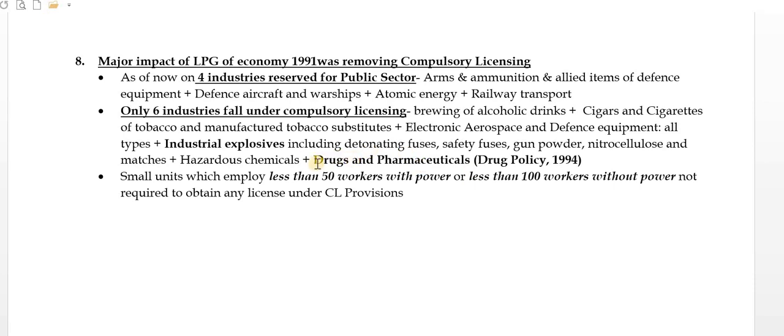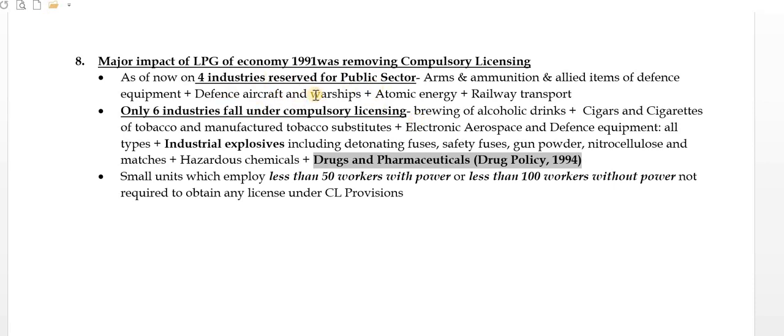Here you only have to remember one thing, because the other things are easy to guess, as they relate to national security, personal safety and public health. So these must be reserved under compulsory licensing, and you have to take a license to manufacture and distribute these materials.